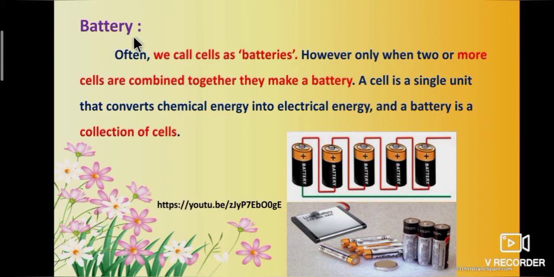Now we are going to learn about battery. Often we call cells as batteries. However, only when two or more cells are combined together they make a battery. Listen students, a cell is a single unit that converts chemical energy into electrical energy, and a battery is a collection of cells.